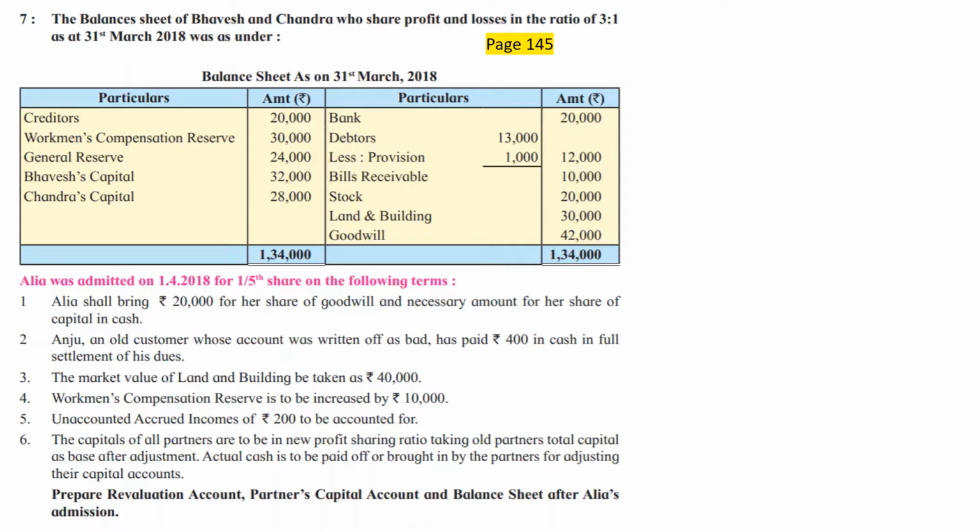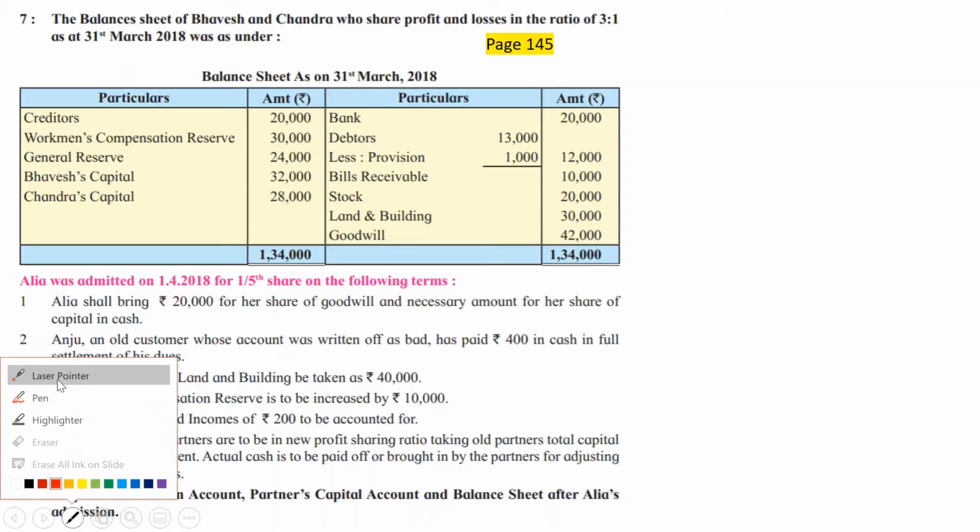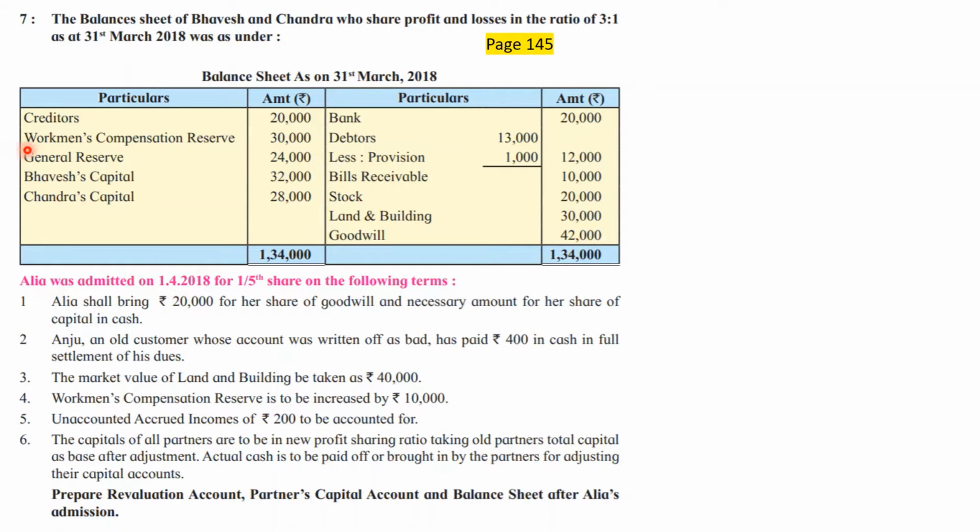But I would like to draw your attention to two new points which are appearing in the balance sheet which we had never seen in the earlier questions. One is workmen compensation reserve on the liability side and goodwill on the asset side. In all the 6 problems which we had solved earlier, goodwill adjustment was always there, but the existing balance sheet never had goodwill. In this problem, we already have some goodwill in the old balance sheet, and we have something called workmen compensation reserve in the old balance sheet.